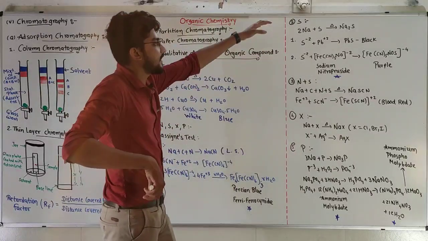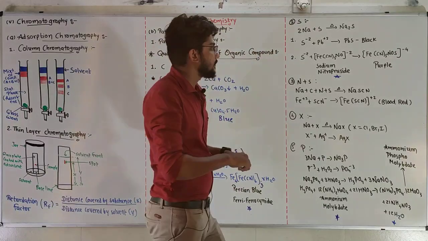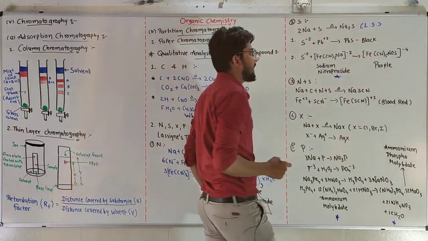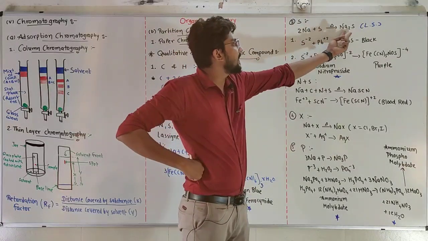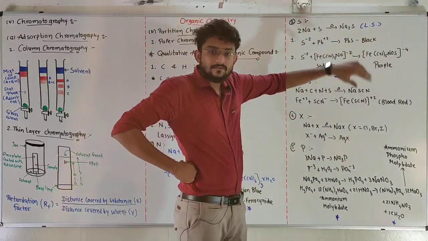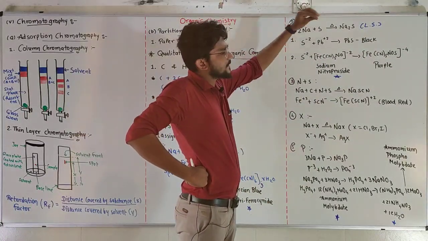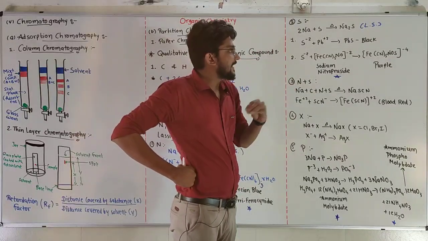Now let's talk about sulfur. It is very similar and very easy. This is our Lassaigne solution. If we have sulfur inside it, sodium will combine with sulfur and it will give us sodium sulfide, Na2S. First of all, into the Lassaigne solution I am going to add acetic acid to make it acidic.